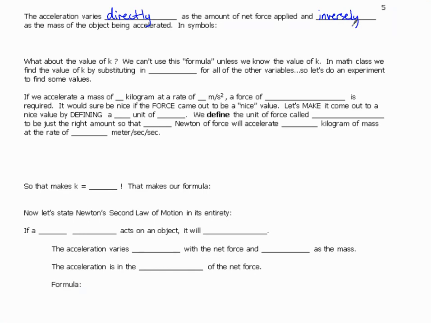In symbols, we have two relationships. Acceleration is, with a proportionality constant, directly proportional to the net force being applied. And acceleration is inversely proportional, here's a constant, to the mass of the object. And so if we were to put these two together, acceleration equals, here's our K for the constant, net force divided by mass.